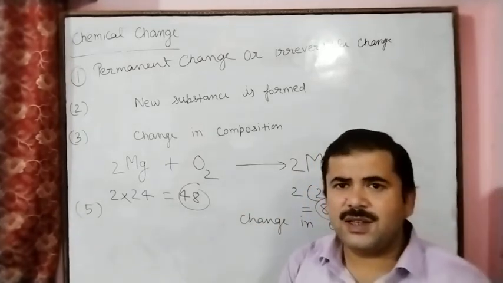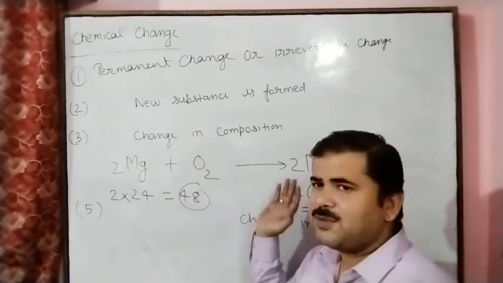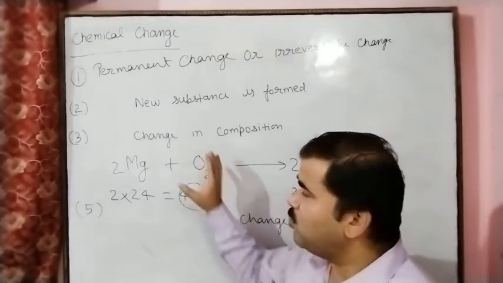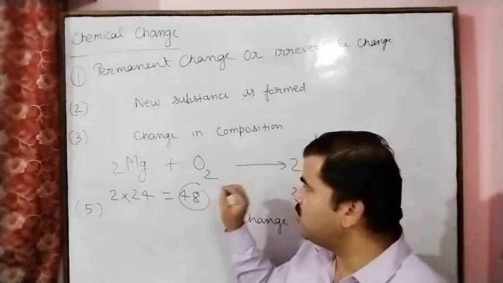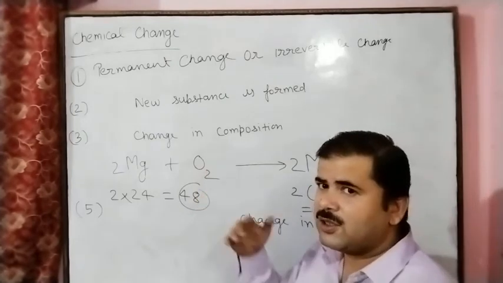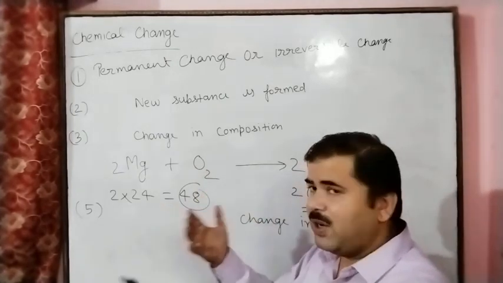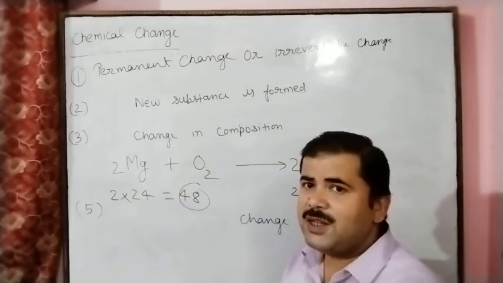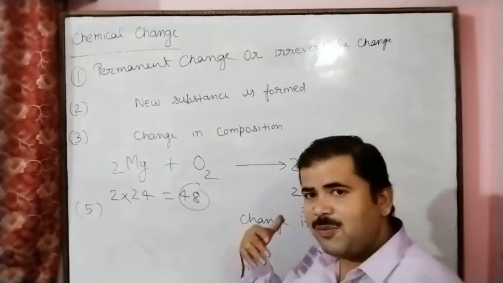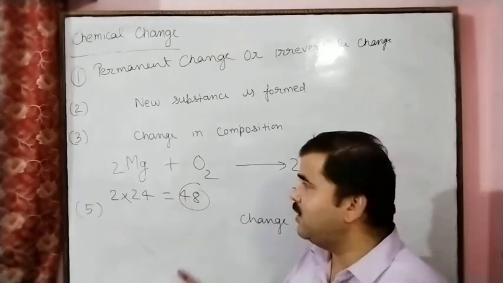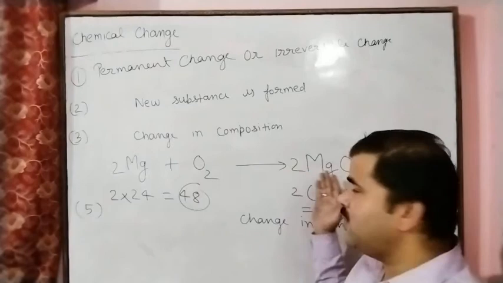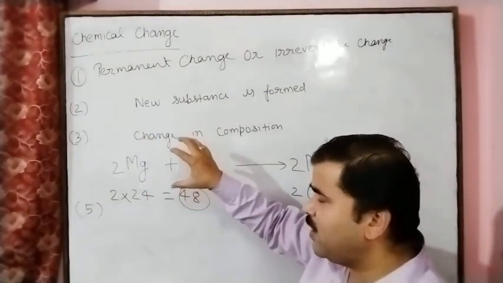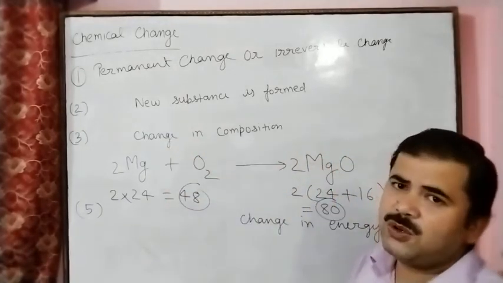So here you can see the change occurs between the substances; this is the chemical change. But if you take the total mass of the reactants, you will also consider the oxygen gas, which you can't see, but only in the presence of oxygen does the magnesium burn. So if we count everything, magnesium burns in oxygen and produces magnesium oxide. So the total mass of the reactants must be equal to the total mass of the products.